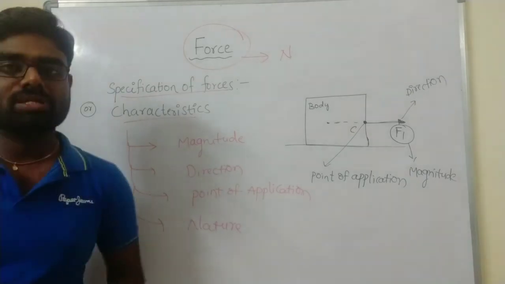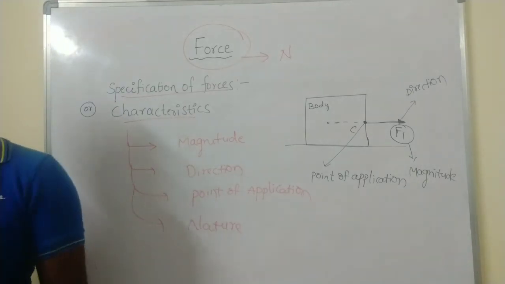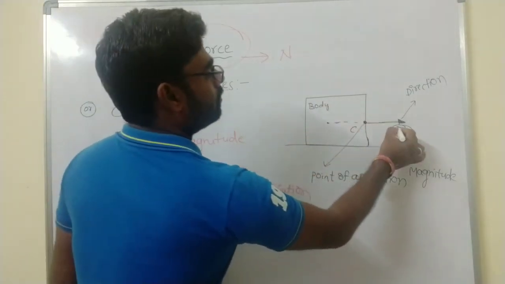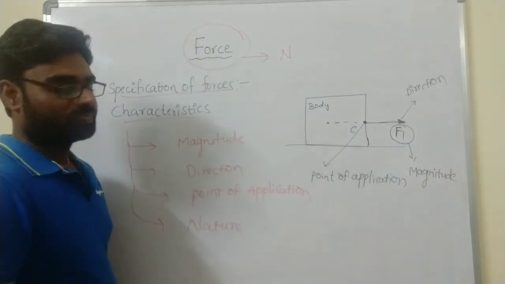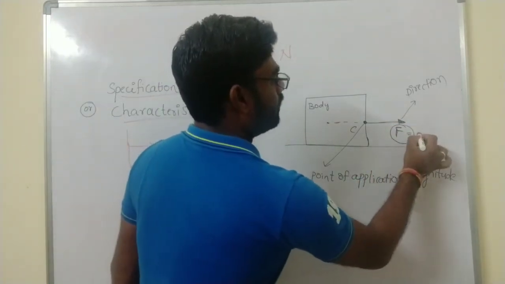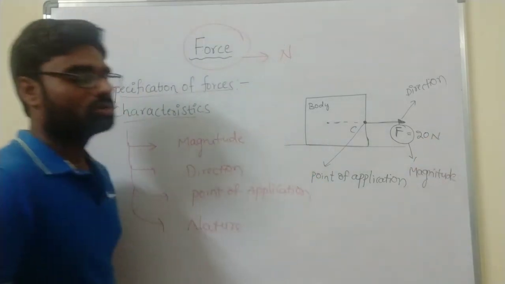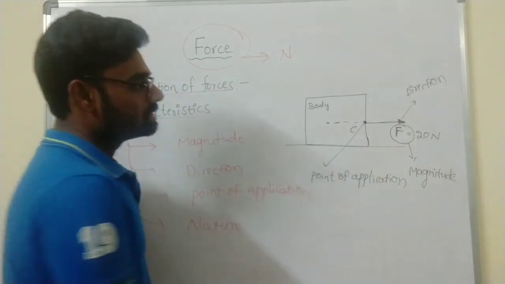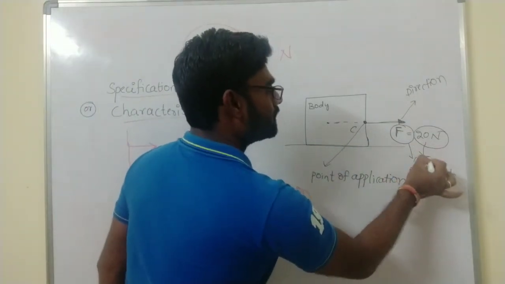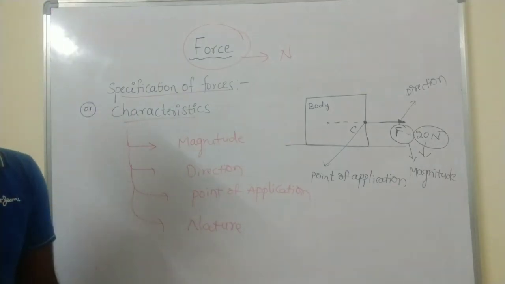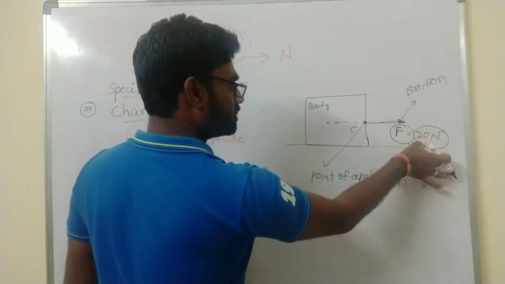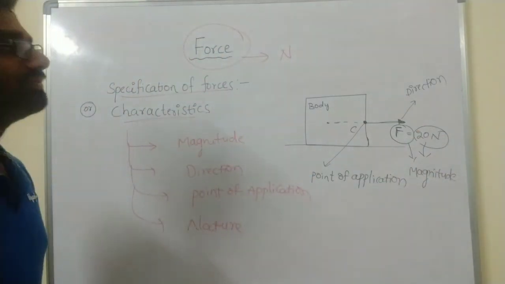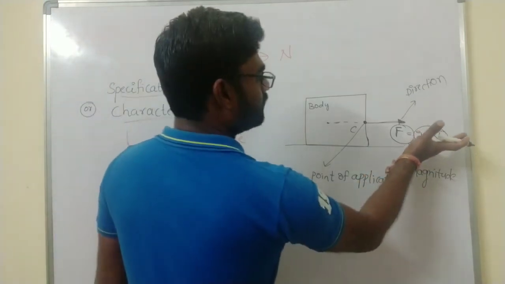Magnitude means it can be expressed in terms of units. What is the name of this F? Force. Now I am taking F equal to 20 newtons, a force of 20 newtons acting on the object. So this 20 newtons is the magnitude, that means the quantity of the force. It could be 20 newtons, 30 newtons, 40 newtons, 50 newtons. This is the magnitude.